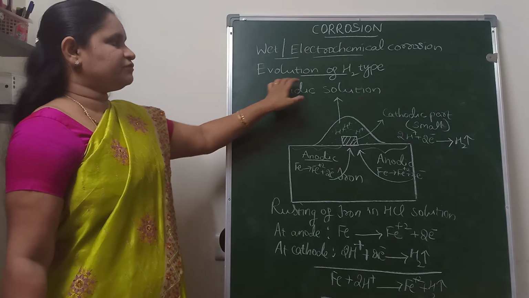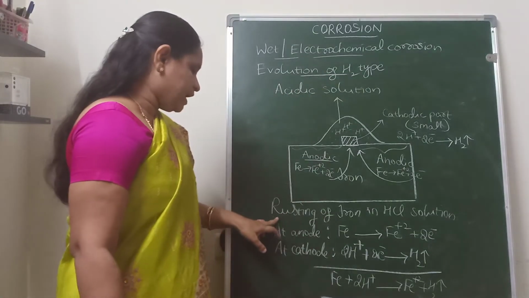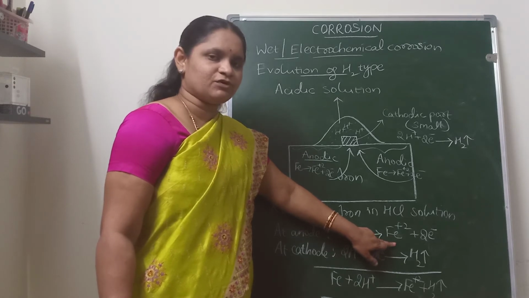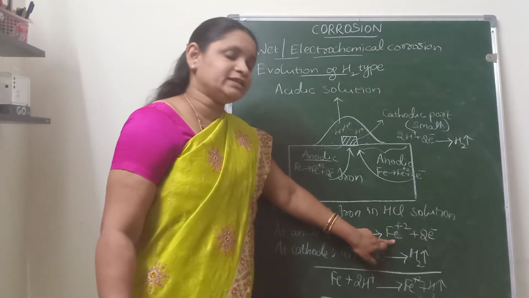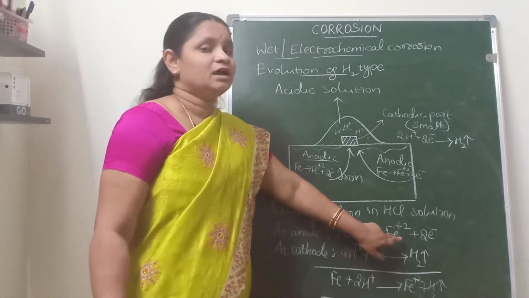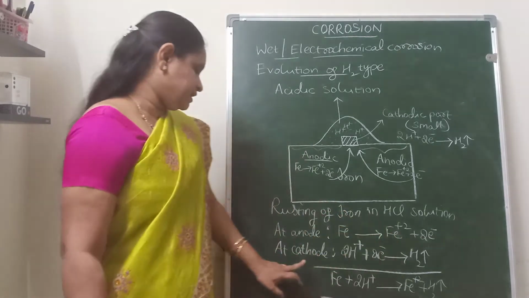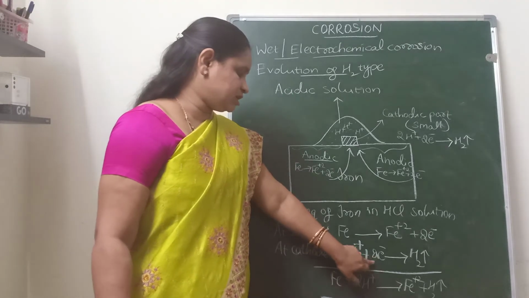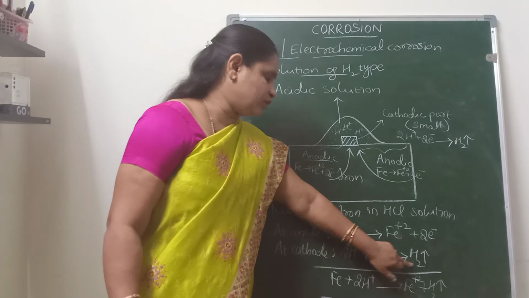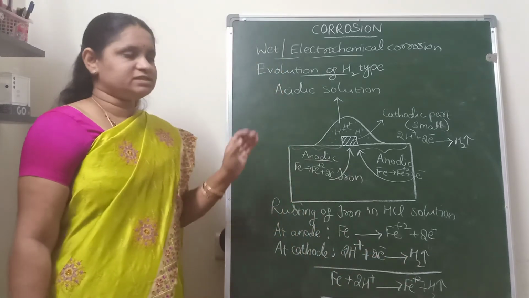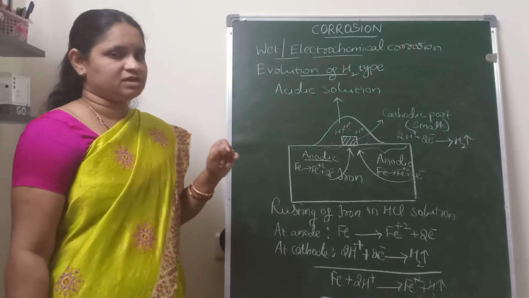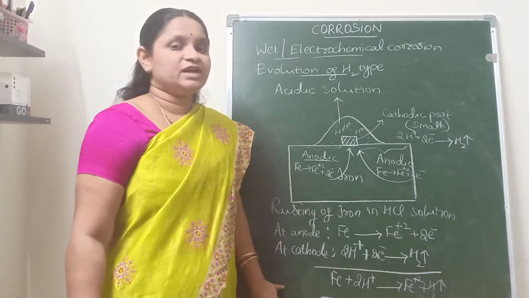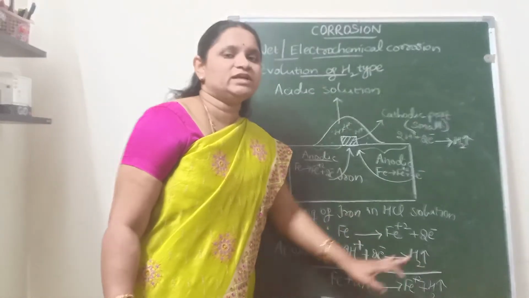So in this mechanism, at the anodic part, iron is dissolving into the solution in the form of Fe2+, which means oxidation and corrosion are taking place here, and at the cathode, the hydrogen ions of the acidic solution undergo reduction to form hydrogen gas. So always in this mechanism, iron will be oxidized or corroded at the anode, whereas hydrogen gas is evolved at the cathode.